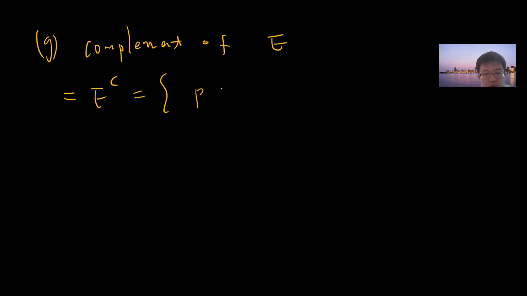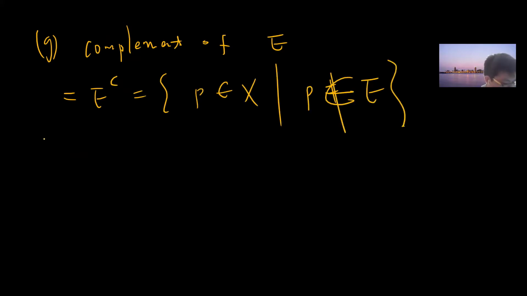Okay, so the complement of E. The definition is very easy: just call it E^c, all the points belonging to X but not belonging to E. Okay, H: E is perfect. So what is a perfect set?